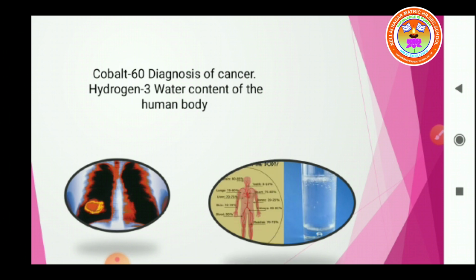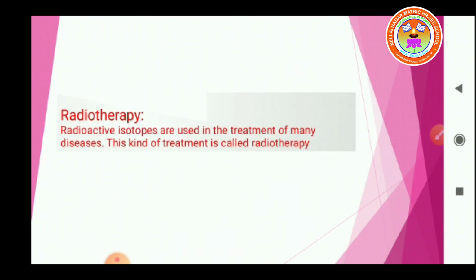Okay, now clear this. The last application of radiochemistry is radiotherapy. What is radiotherapy? Radioactive isotopes are used in the treatment of many diseases. This kind of treatment is called radiotherapy.